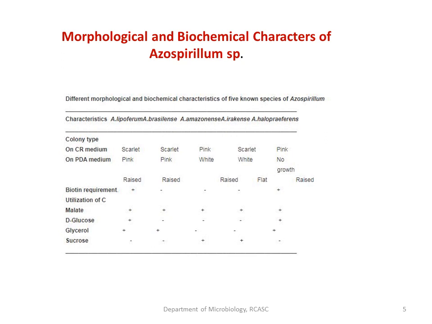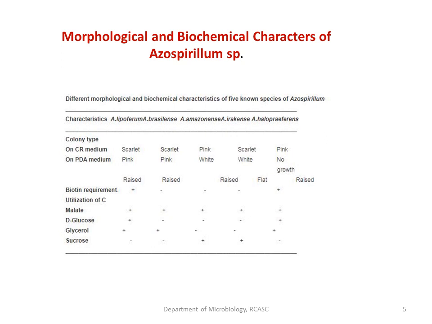So the colony morphology on CR medium: Azospirillum lipoferum produces scarlet colonies. Likewise, brasilense also produces scarlet colonies. Amazonense produces pink colonies. Irakense produces scarlet. Halopraeferens produces pink colonies. Likewise, another important thing we have to note down here is that they also have the ability of growing on PDA, where they form white or pink colonies.